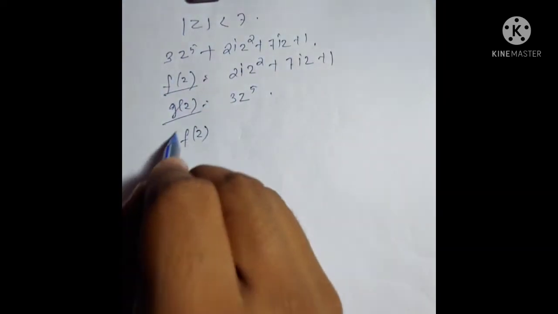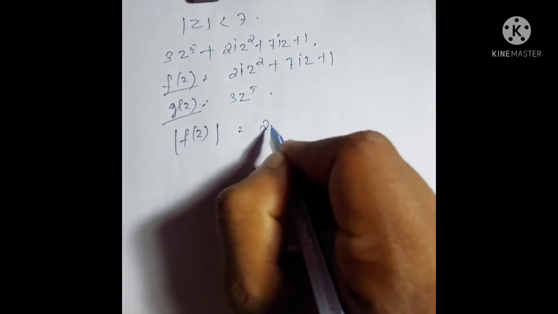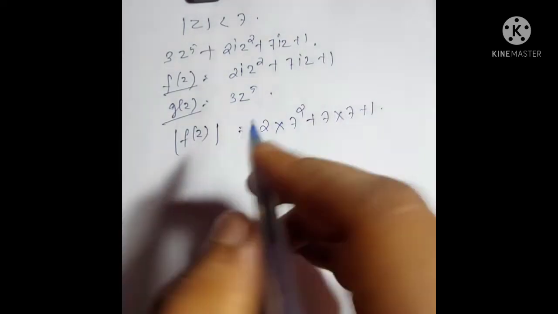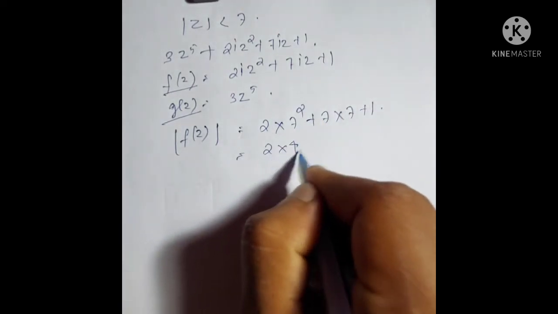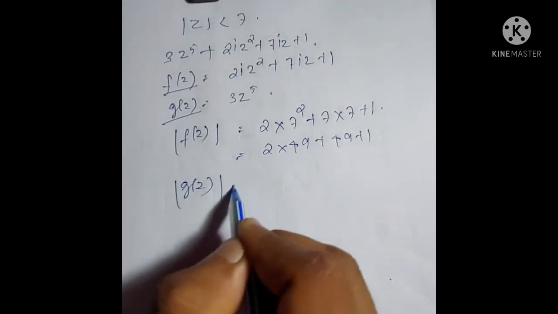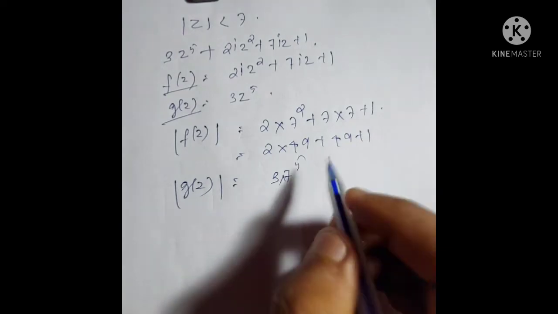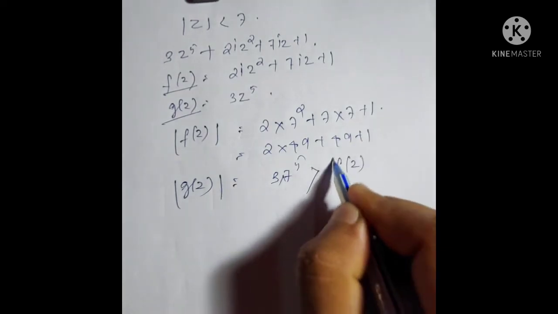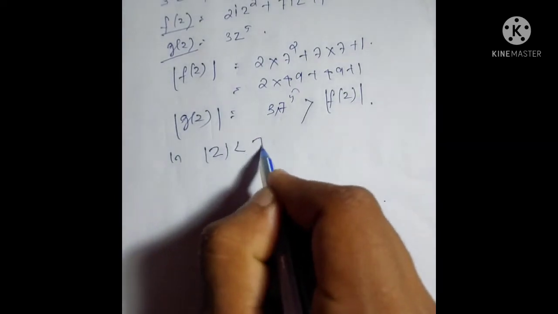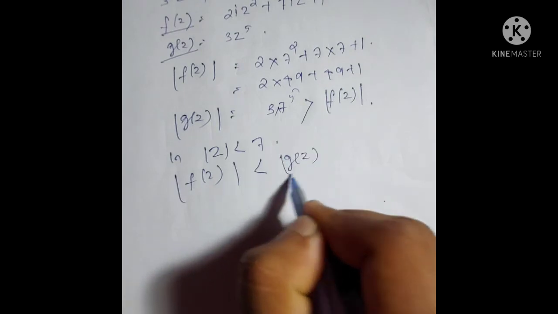So |f(z)| is 2 × 7^2 + 7 × 7 + 1, which is 2 × 49 + 49 + 1, and |g(z)| is 3 × 7^5, which is clearly greater than |f(z)|. So in the closed contour |z| < 7, |f(z)| < |g(z)|.